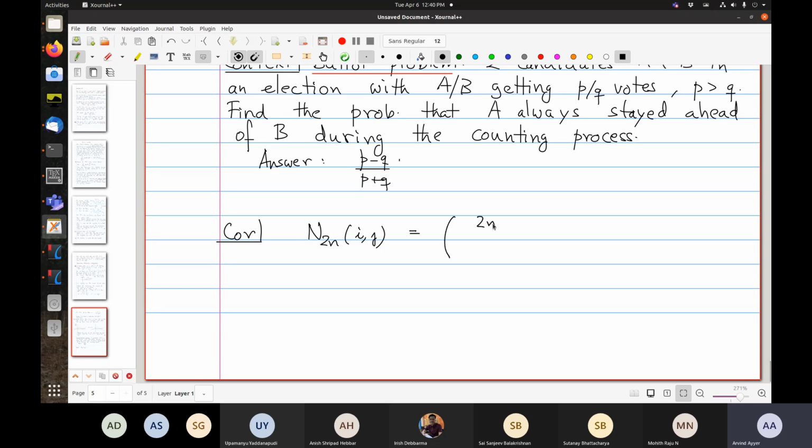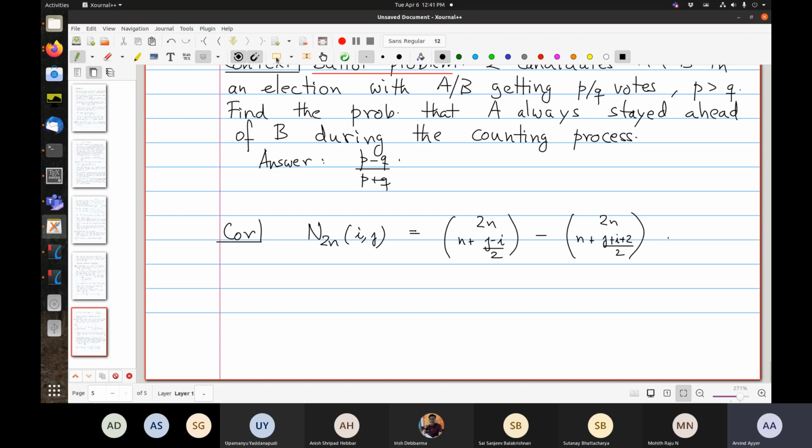So this is the first one that we calculated, 2n choose n plus j minus i over 2, minus 2n choose n plus, you just replace j by minus j minus 2, so you will get j plus i plus 2. Okay. So it's a simple difference of two binomial coefficients.